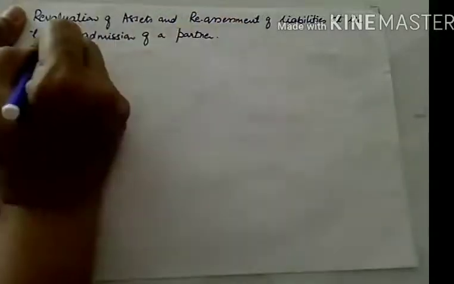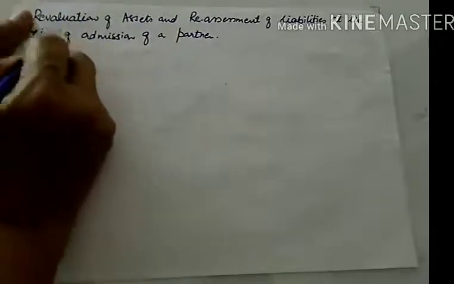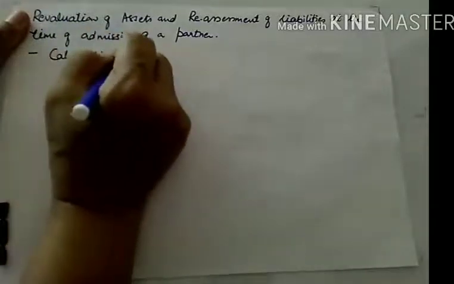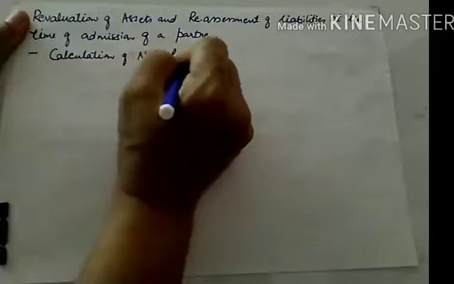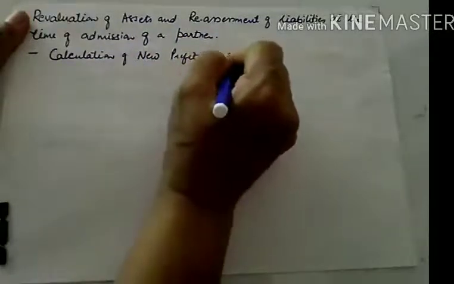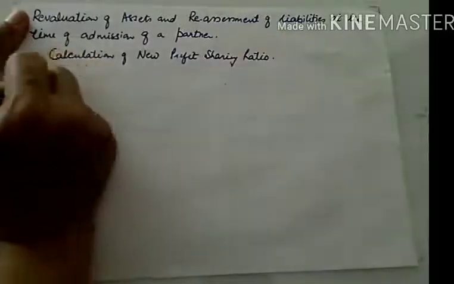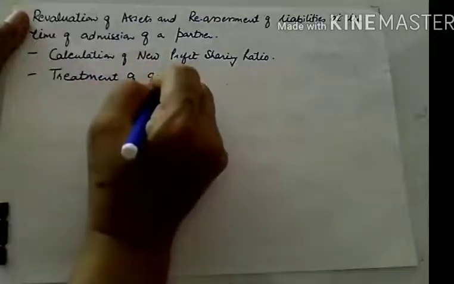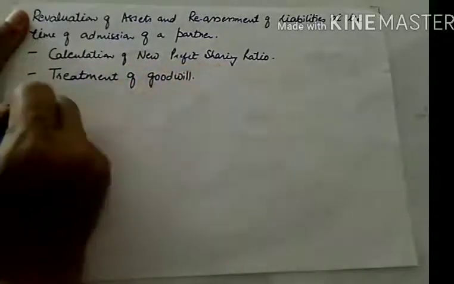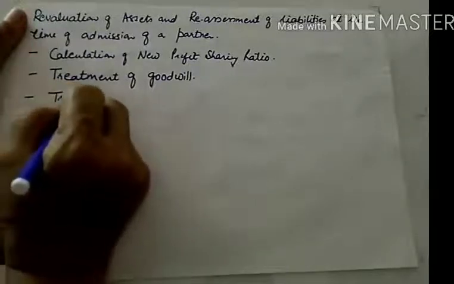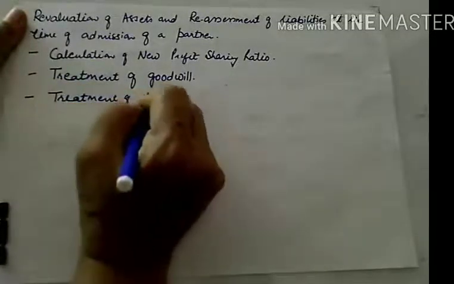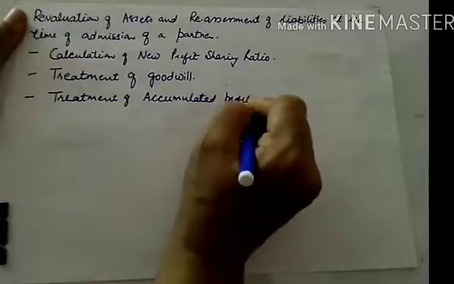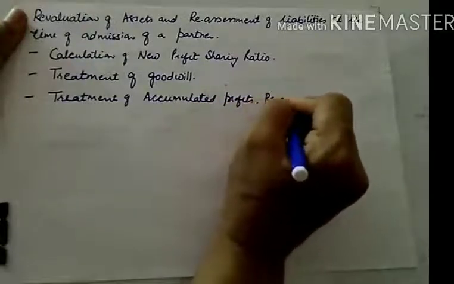As you all know, we are doing admission of a partner. We have already covered calculation of new profit sharing ratio, treatment of goodwill in various cases at the time of admission, and treatment of accumulated profits, reserves and losses also.